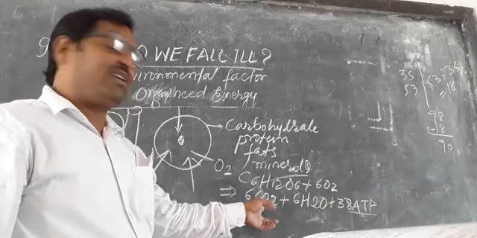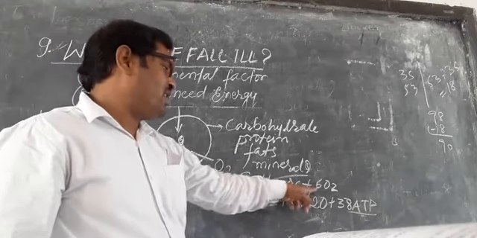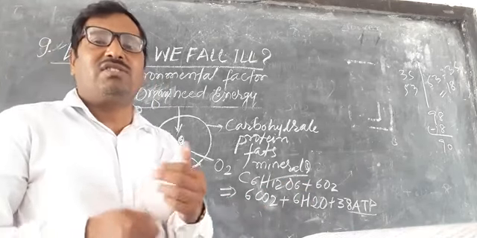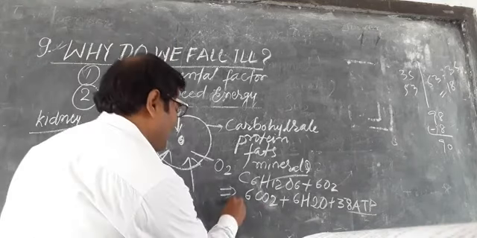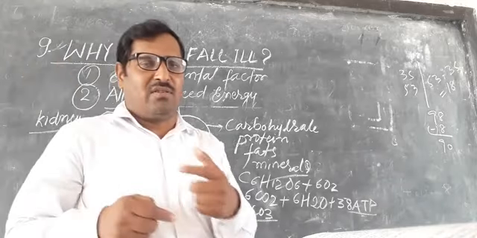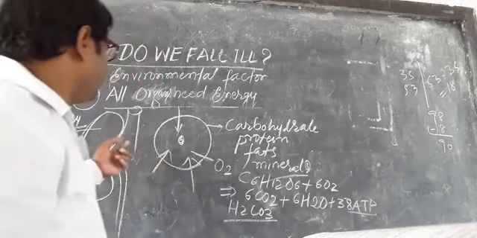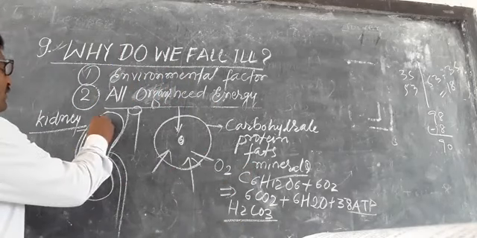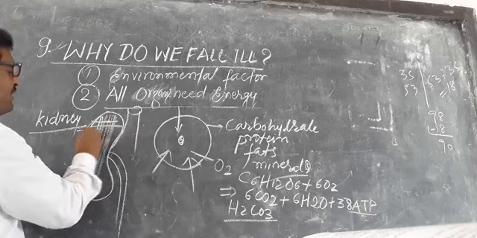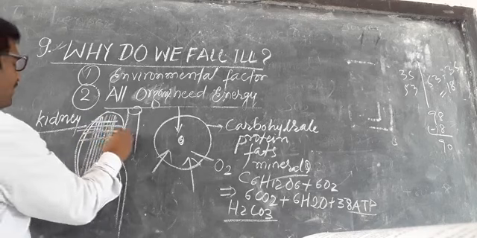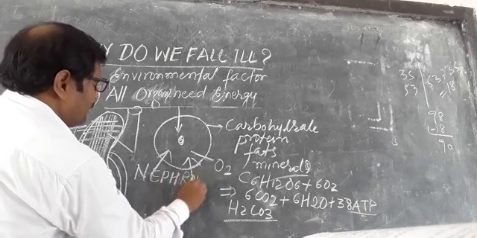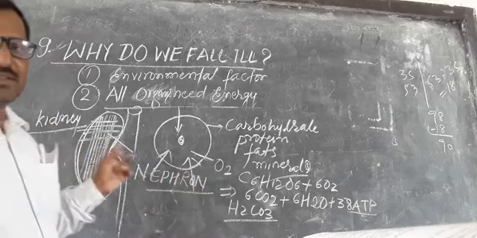As for example, when the carbohydrates are broken down with the help of O2, then carbon dioxide is formed. This carbon dioxide is dissolved into the blood in the form of H2CO3, hydrogen carbonate and carbonic acid, and circulates all around the body. Ultimately, these are sent to the kidney for filtration. In the kidney there are different filtrating units. This filtrating unit is known as the nephron. The nephron is responsible for the filtration of the different excretory materials.